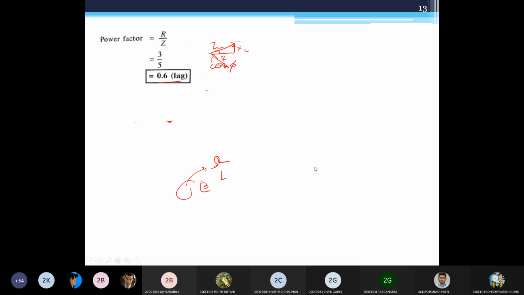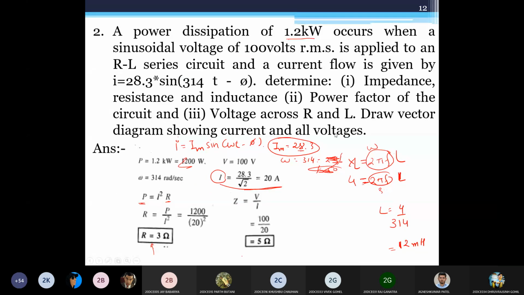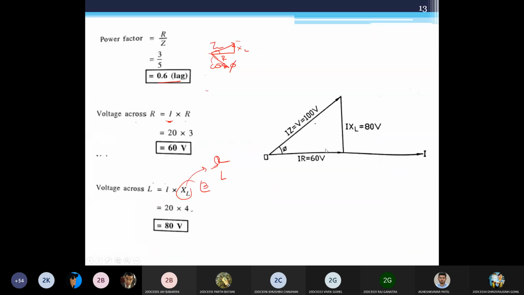So, the phasor representation is also asked, showing the current and voltages. Draw the vector diagram showing the current and voltages. So first draw the current, then I know that IR losses would be along, in phase. So I'll represent it like this, 60 volt. Then I know the inductive voltage would be leading, current would be lagging behind the voltage. So I have to lead the voltage by 90 degrees. That's why this is I. So I'll represent I XL like this. That would be 80 volt, and then I would have my value of I Z, that is 100 volt.